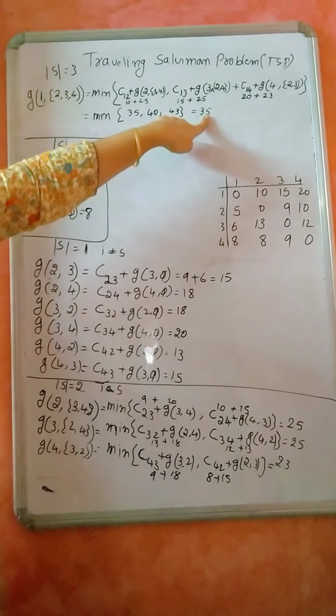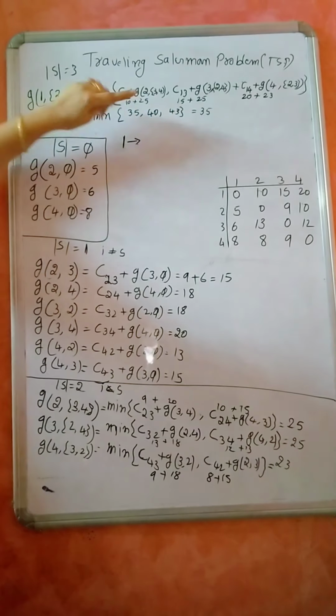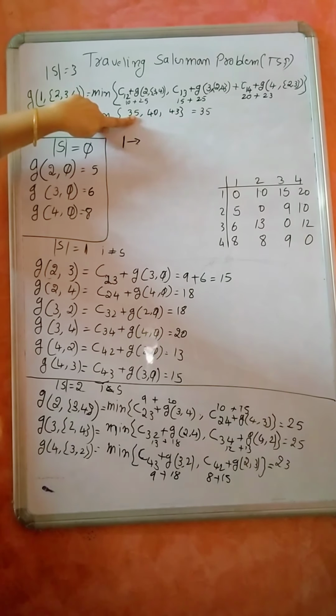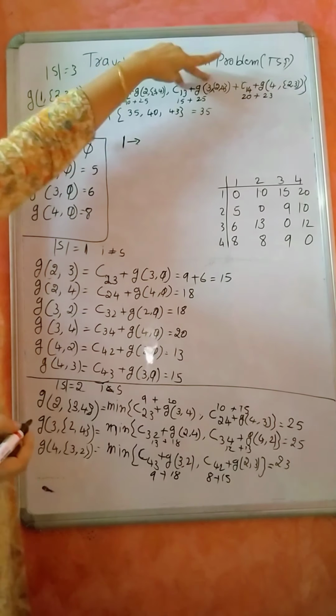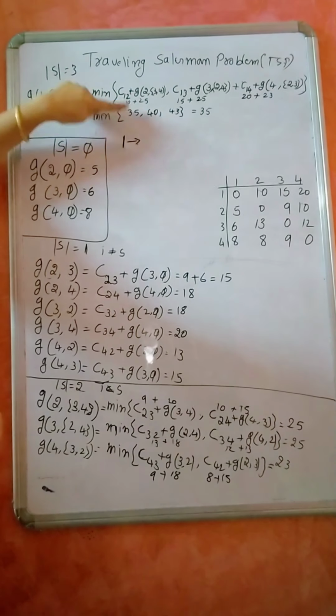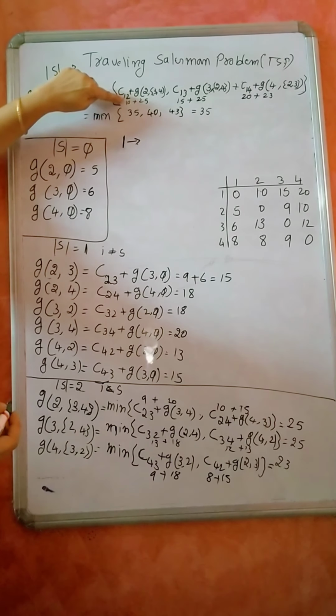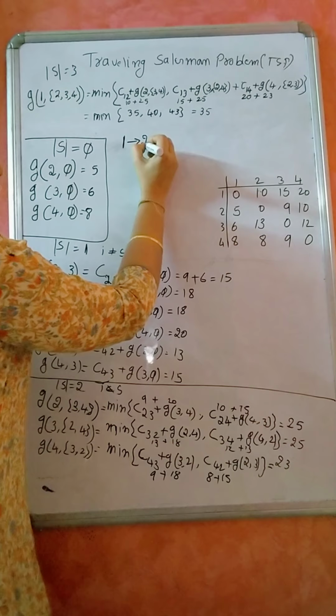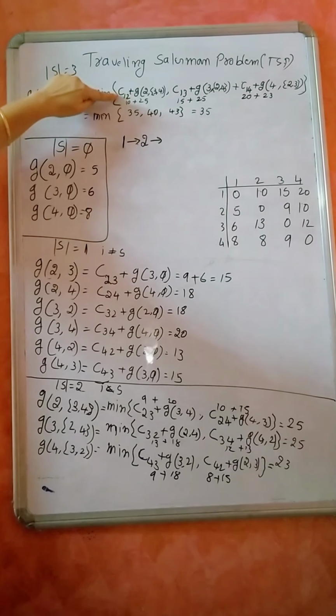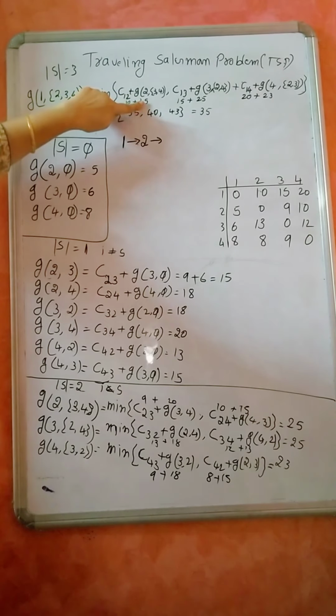Which is the path we got? 35 is the minimum. So this path, from where I got it from here, here or here. From this I got, this means I am traveling from 1 to 2. Okay, 1 to 2.